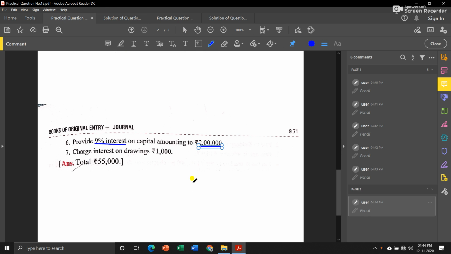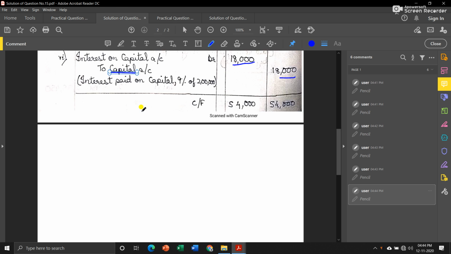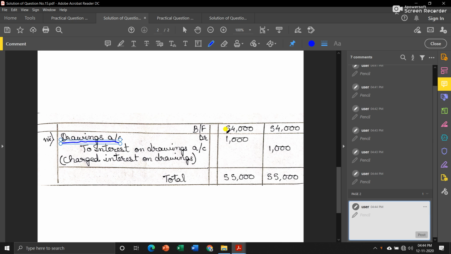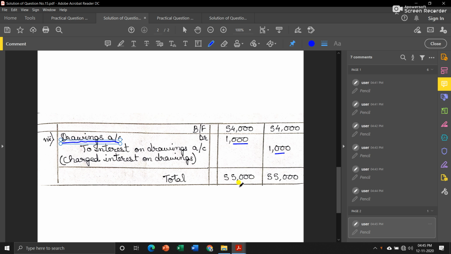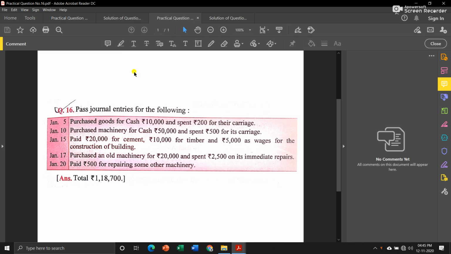Then the last transaction is charge interest on drawings. Now interest on drawings is income for the business, so we will credit interest on drawings account, and since it is charged on drawings, we will debit drawings account. So with 1,000 on both the sides, in total we got 55,000. Now the next question that we are going to see is question number 16.